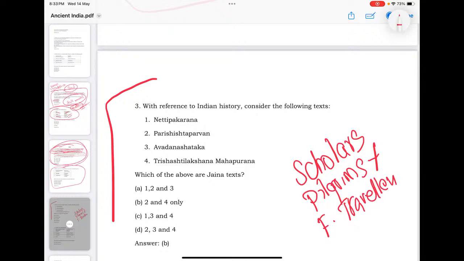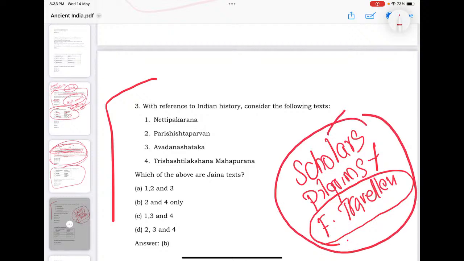Foreign travelers means those foreign travelers to India, and Indian scholars being foreign travelers to other countries. These are very much important for you, and their popular works are important for you. Their observations are important for you. Sometimes UPSC can ask a question, for example, Fa-Hien and Hiuen Tsang. Their observations can be interchanged and could be confused regarding their idea on caste system, their idea on social institutions, their idea on governance. That could be interchanged.